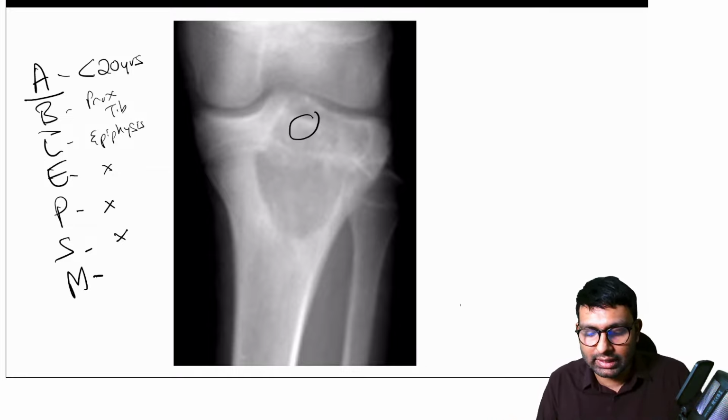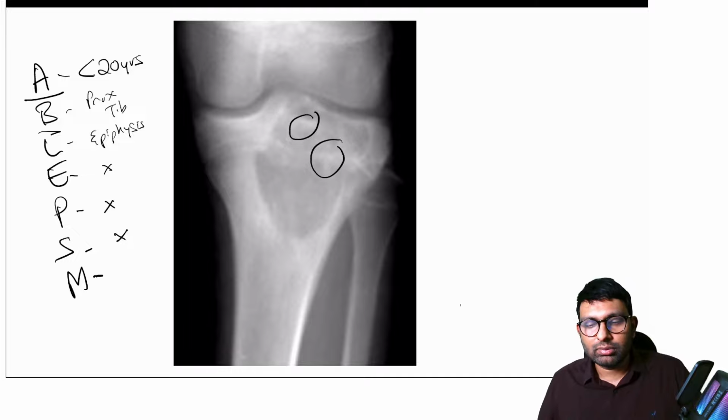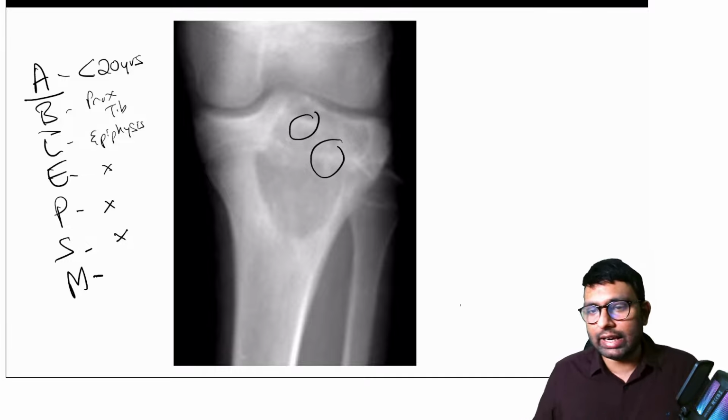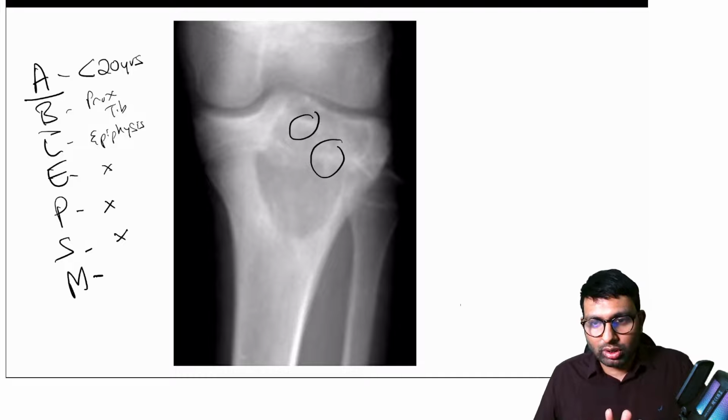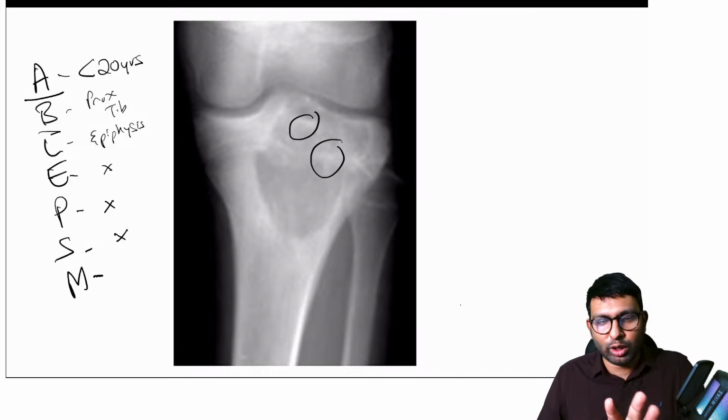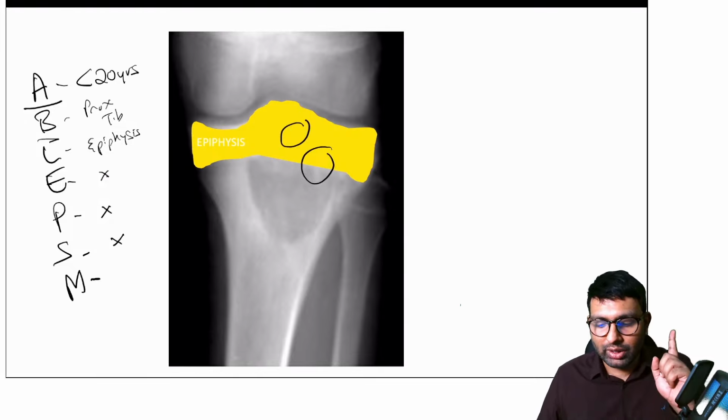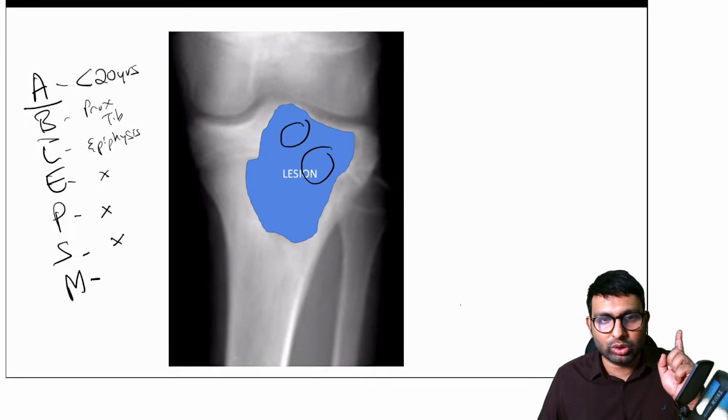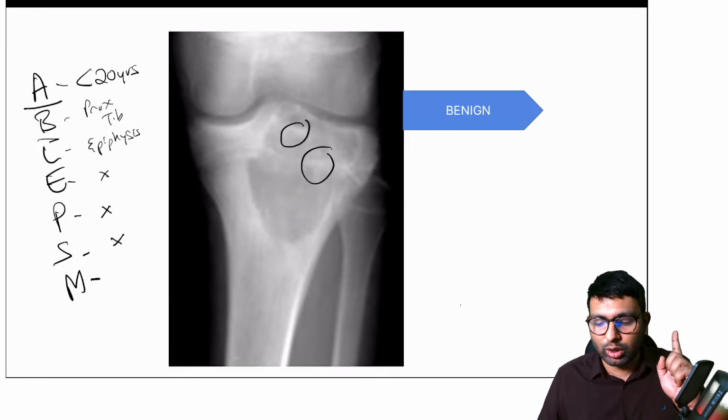Can you see some things here? Some calcification is here. Okay, no one is trying to attempt that, fine. Dr. Jain says he sees some kind of chondroid matrix here. So that is what you have to write down, or at least mentally think of. You have to look at where the location is. I know this location is epiphysis, so I'll write down what all I know.